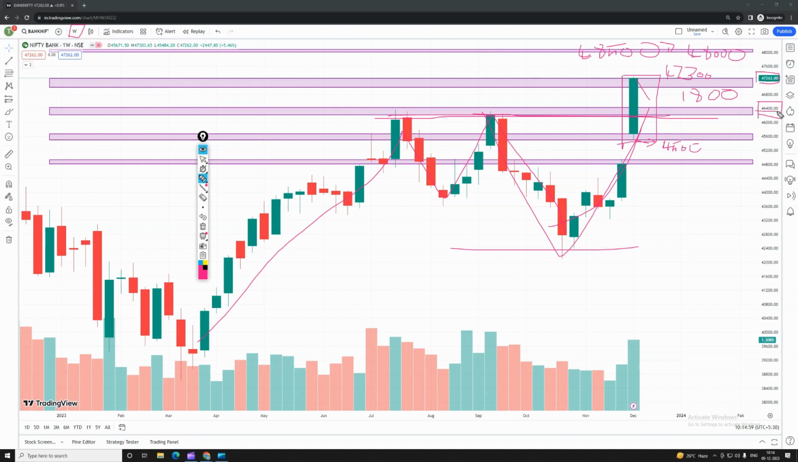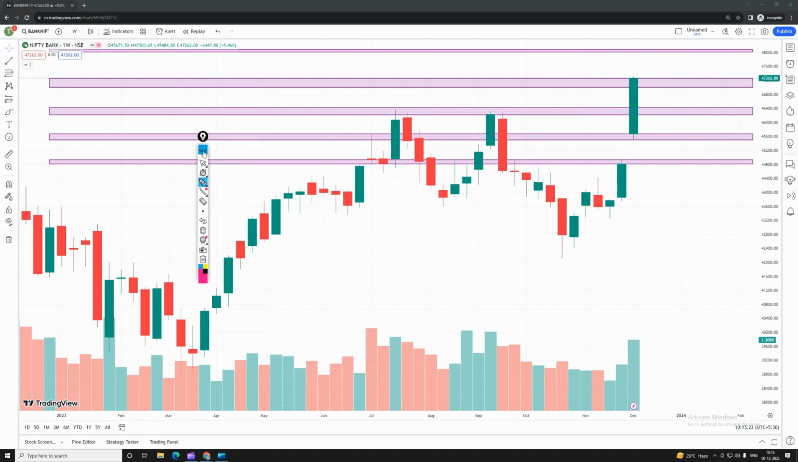46,400 is the first support, and if it breaks, the second support is around 45,500, guys. According to this, you have to take a trade on a weekly basis, analyzing it as a positional trade, guys. Let's look into Fin Nifty. What happened in Fin Nifty in the weekly analysis?